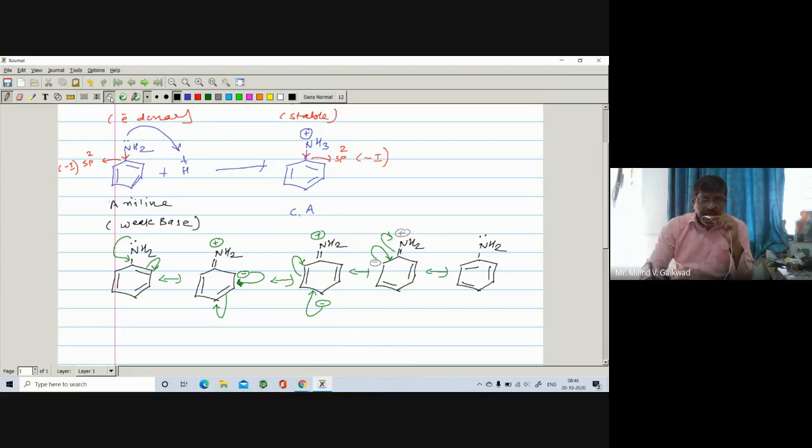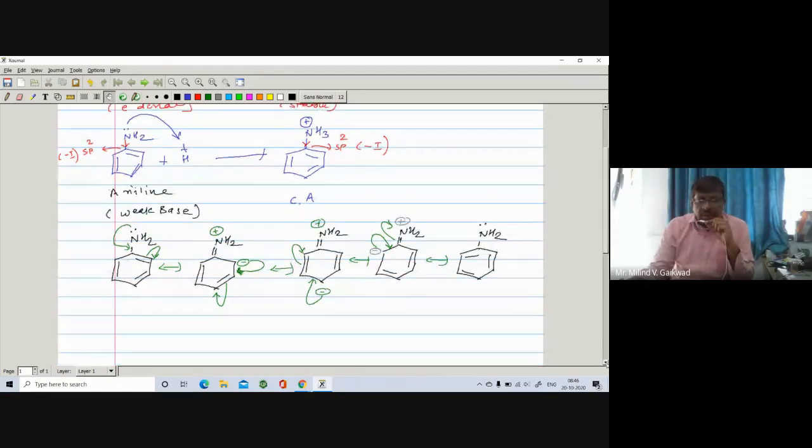That's why aniline is found to be a weak base, even though it contains NH2, nitrogen and a lone pair, but it is not easily available for donation. We have explained this using the inductive effect and the resonance effect, which explain the basicity of aniline.